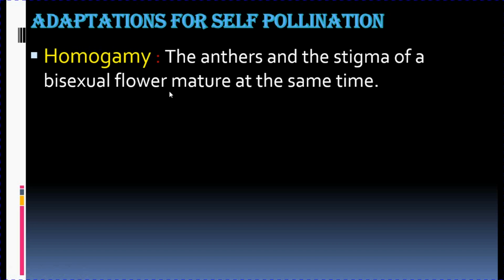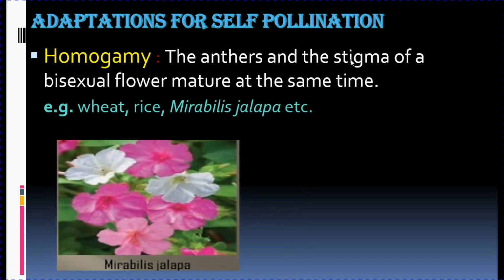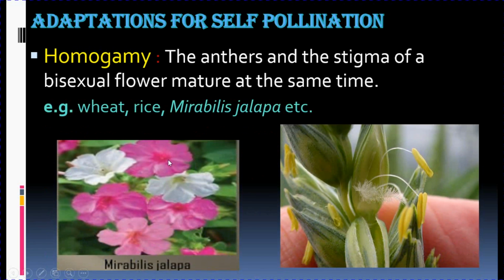So in such bisexual flowers the anthers and the stigma mature at the same time. When we study about cross-pollination, we will see anthers and stigma mature at different times also. So to ensure self-pollination in homogamy, the anthers and stigma mature at the same time. Your examples are wheat, rice, Mirabilis jalapa. Now this picture is of Mirabilis jalapa and this is your wheat flower.